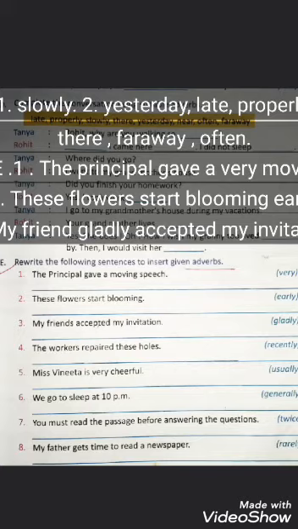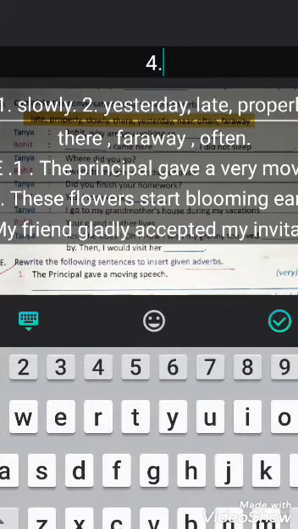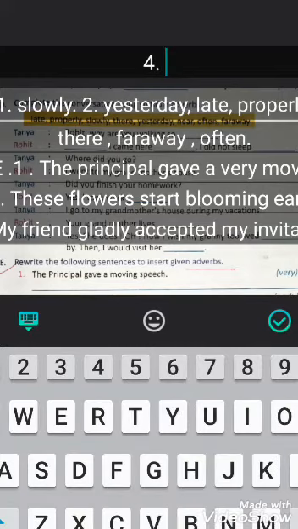Fourth one, the workers repaired these holes. The workers repaired these holes recently. So write in fourth one, or we can use the word recently in the mid position also, but according to the sentence we should use it at the end.